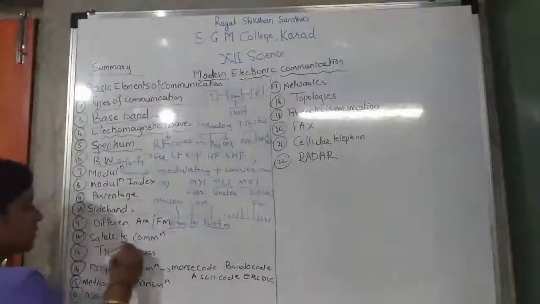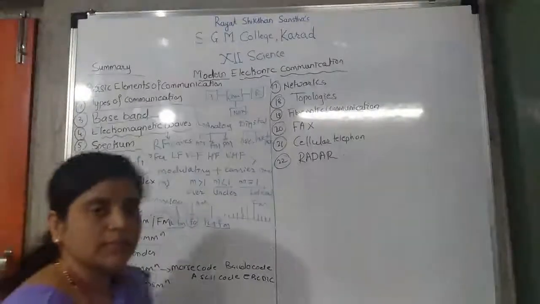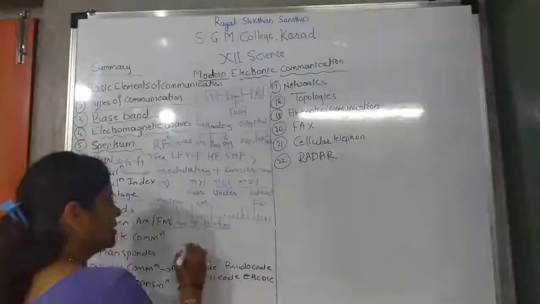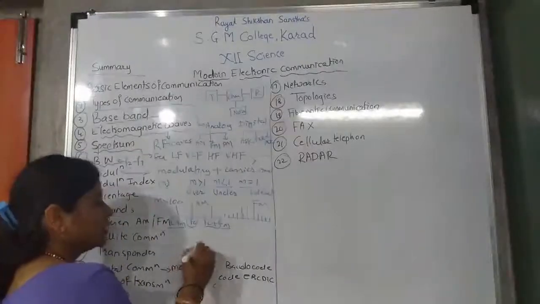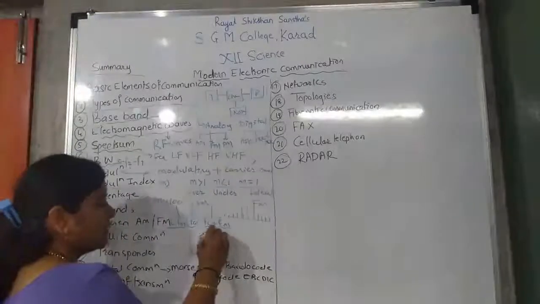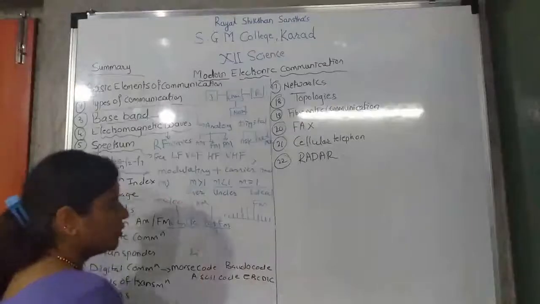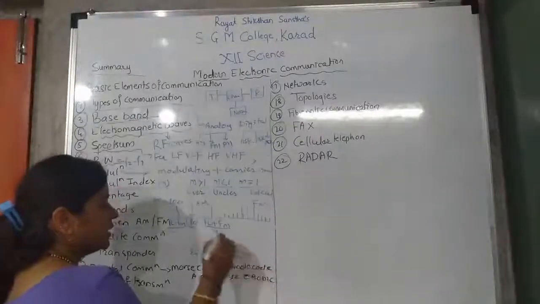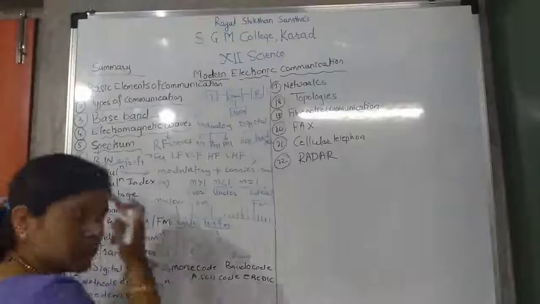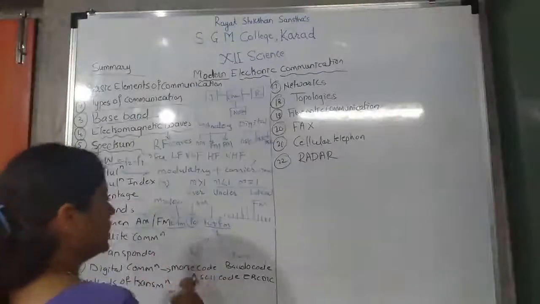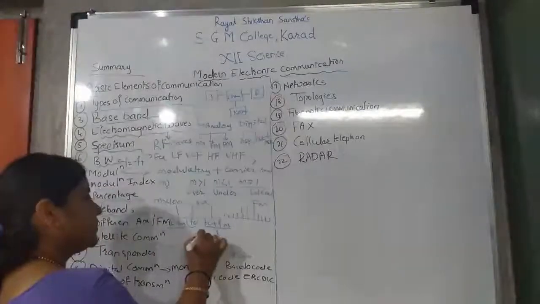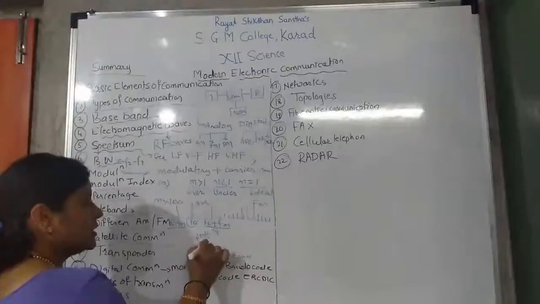Next is what? Satellite communication. What we have seen in the satellite communication: if we want to send the signal from Earth to satellite, there are uplink frequency and downlink frequency. Okay, this is Earth. The signal sent from Earth to satellite is called the uplink frequency, and it is how much? 6 gigahertz.